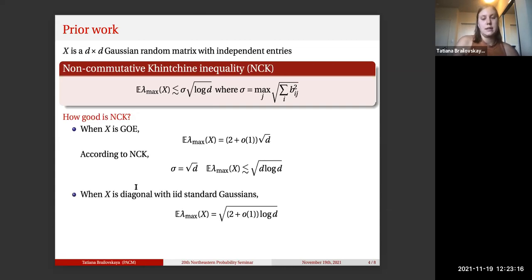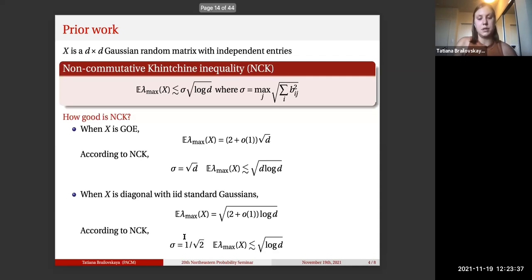Let's look at X, which is a diagonal random matrix with IID standard Gaussian entries. And again, this is another very simple case where we can explicitly calculate the expectation of the largest eigenvalue. In this case, we know that it's equal to square root 2 log of the dimension. Now let's see what the non-commutative inequality will tell us in this case. So the sigma is just a constant. And so we exactly get that the upper bound should be square root log of the dimension.